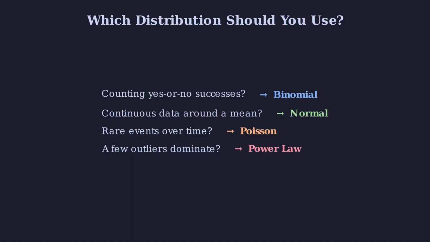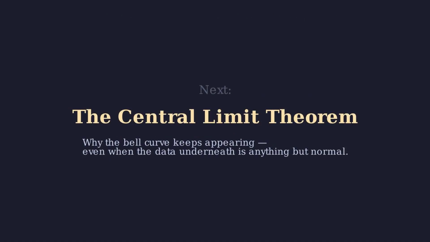Before you do anything with data, plot it. Look at the shape. Decide which distribution fits. Then choose your tools. In the next video, we tackle the most important theorem in all of statistics, the central limit theorem. It explains why the bell curve keeps appearing even when the data underneath is anything but normal. And it is the reason every statistical formula you will ever use actually works.